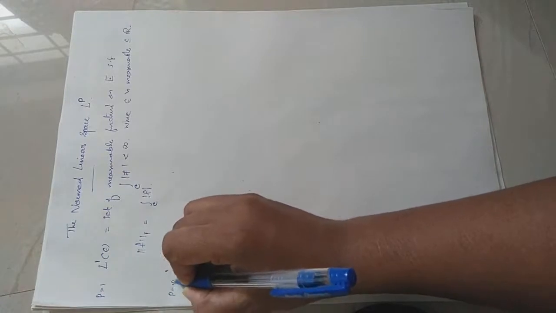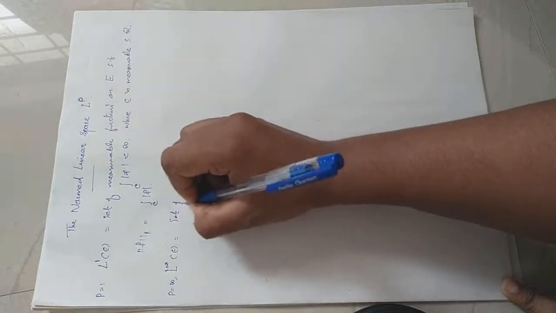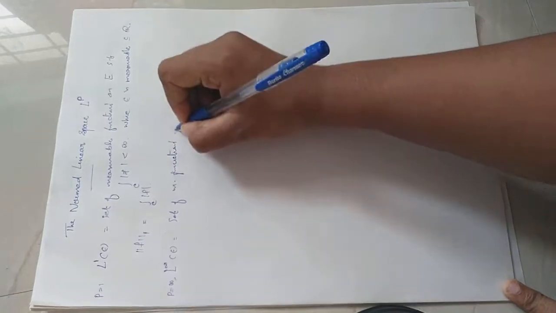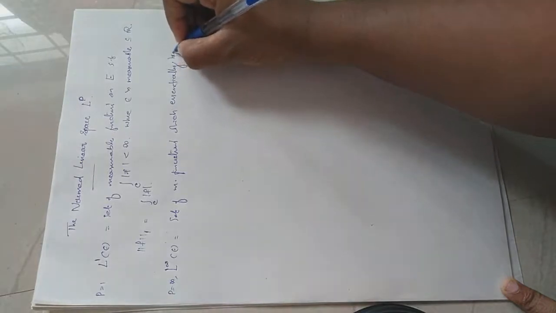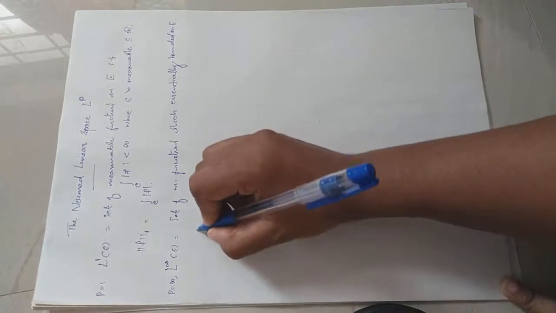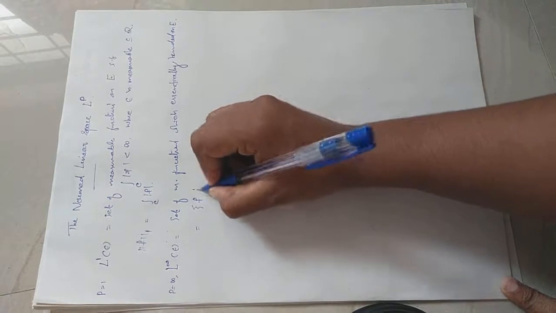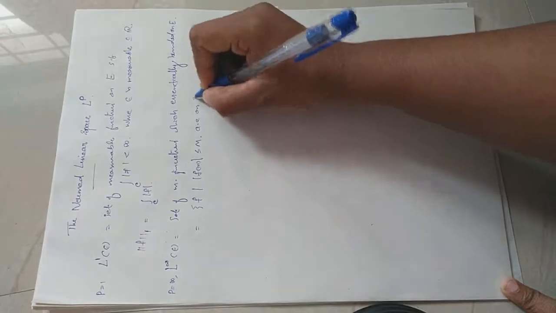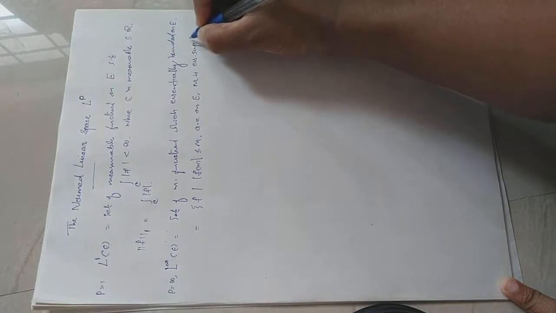And for p equal to infinity, we have L infinity of E. What is L infinity of E? It is the set of measurable functions which are essentially bounded on E. That means it is the set of all functions f such that mod f of x is less than or equal to M almost everywhere on E, where M is called the essential supremum or essential bound of f.